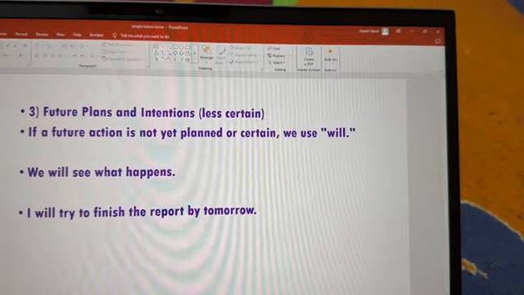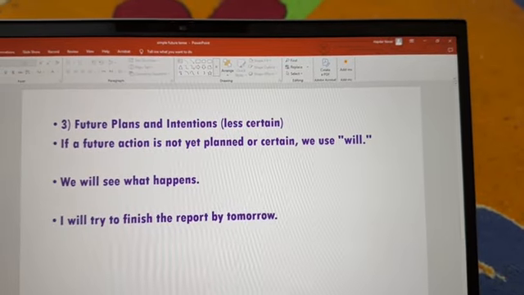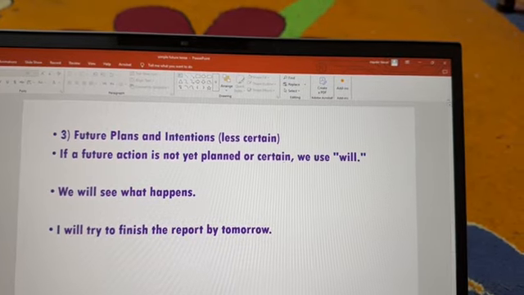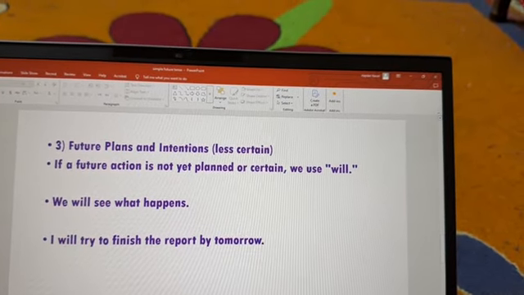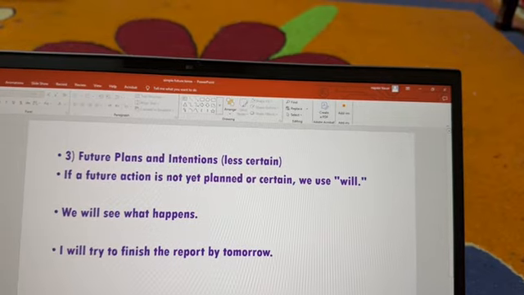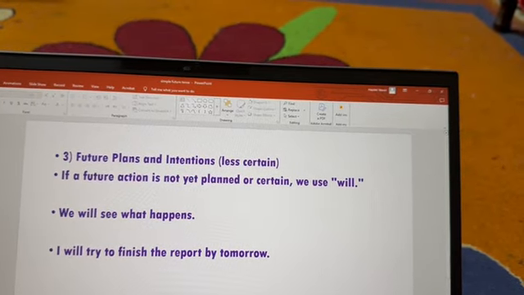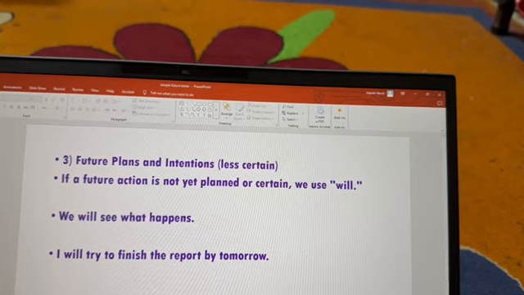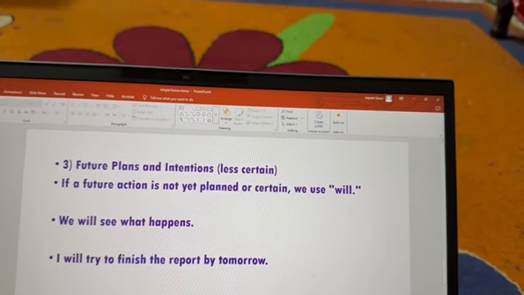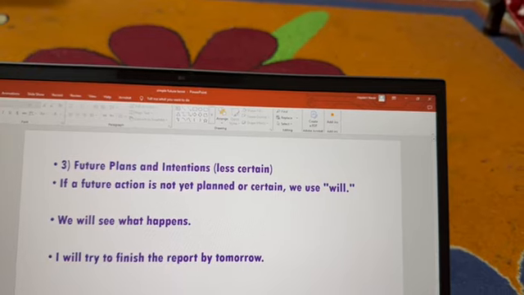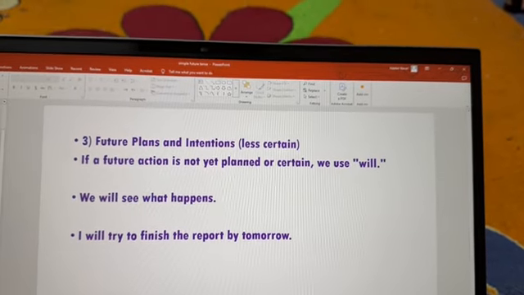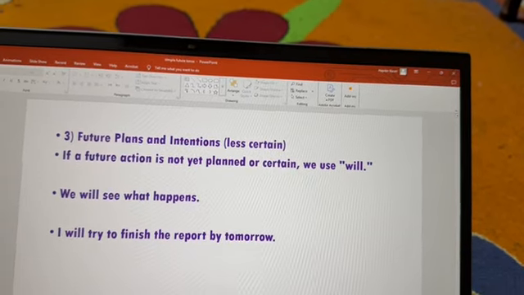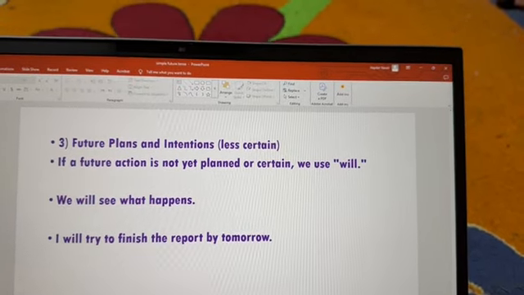Now, as you know, there is another form of expressing futurity, which is called going to. We can use going to express the future too. But in this case, going to should be preceded by the verb to be. For example, he's going to, she's going to, I'm going to, they're going to, we're going to. Now let's see the main difference between will and going to.